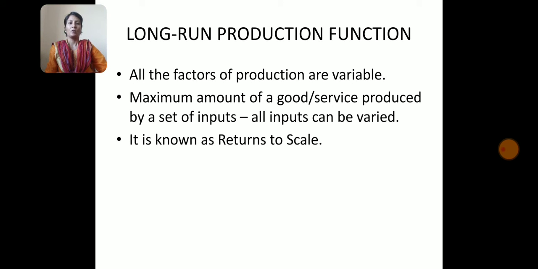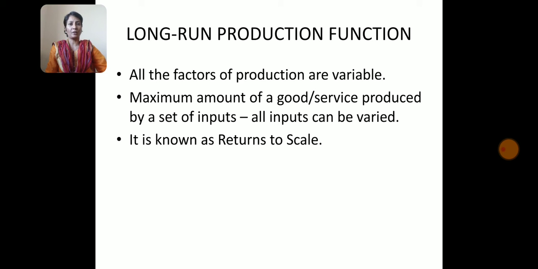In the long run, all inputs or factors of production are variable. Production can be increased by changing one or more of the inputs. The firm can change its plans or scale of production.